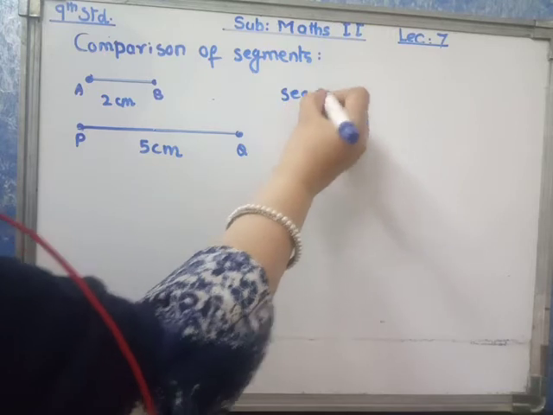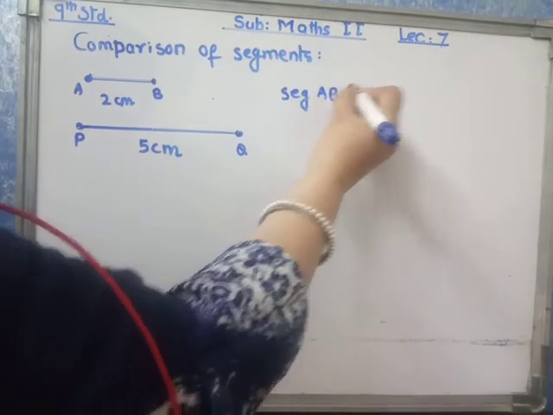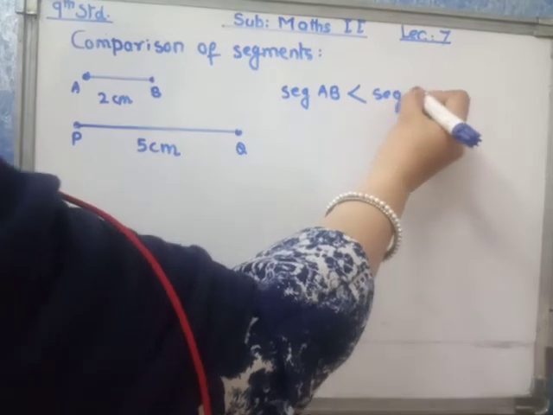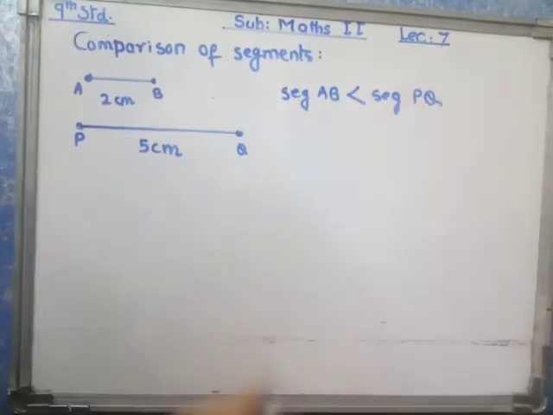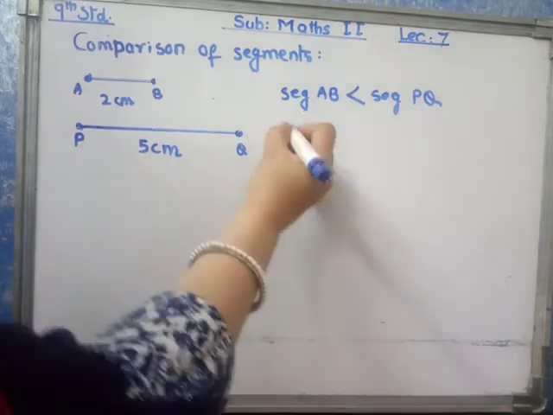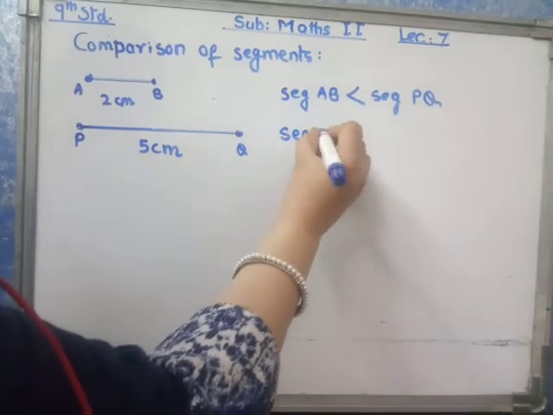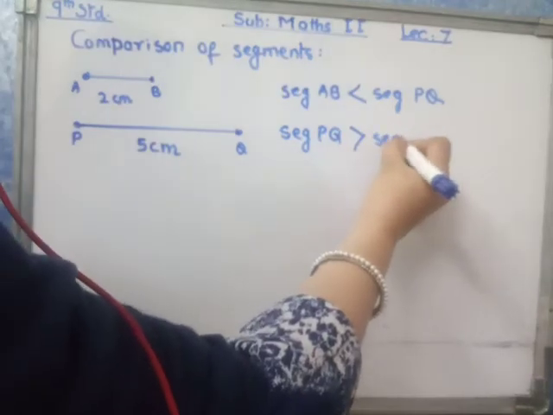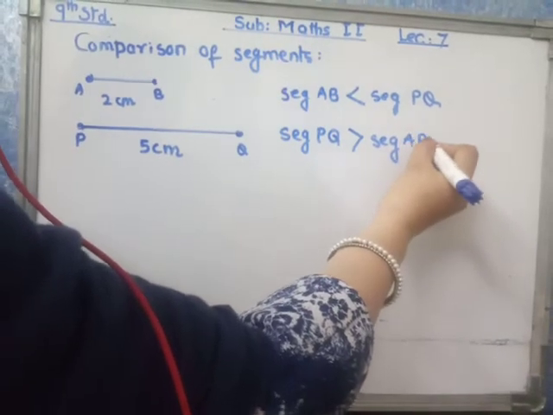Segment AB is less than segment PQ, or in other words, segment PQ is greater than segment AB. Length of segment AB is smaller than length of segment PQ.